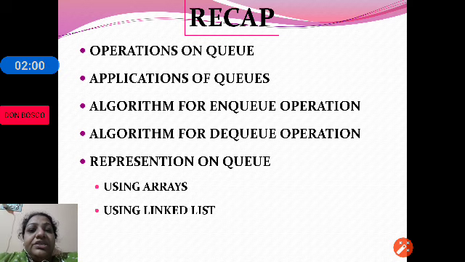DQ is used to delete or remove an element. And we also had a discussion on the algorithm for performing NQ operation and DQ operation. We also studied how we can create a queue using array and using linked list in the computer memory.